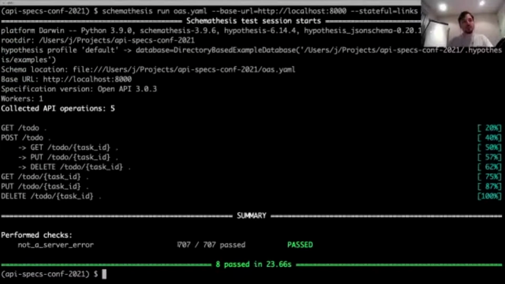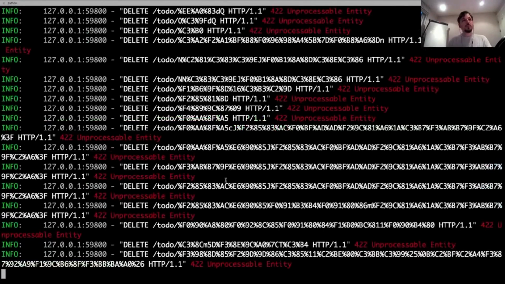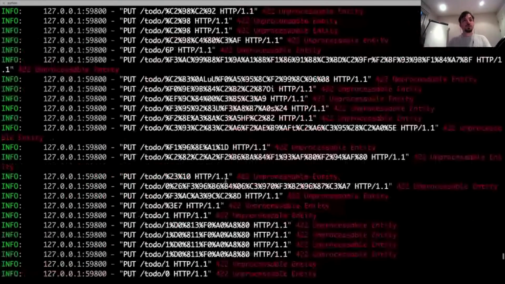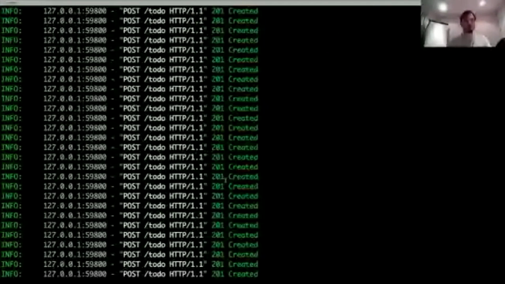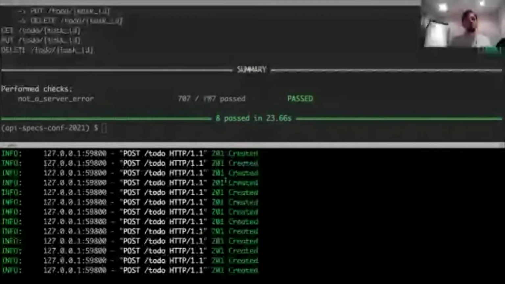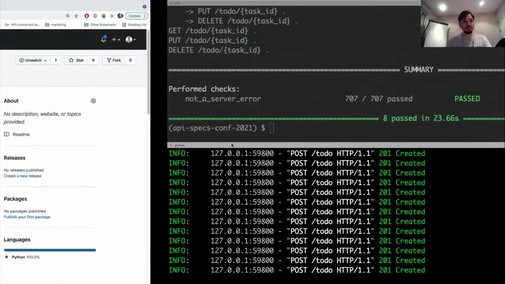So as you can see, Schemathesis has run over 700 tests against the API. It's used links. Links are the tests listed under this block here. And if you look at the request logs in your server, you will see that Schemathesis is running every possible combination of values for each query parameter, each property in your payload, and things like that. So once you've tested your API with Schemathesis, you can be fairly certain that your API server is working as expected.